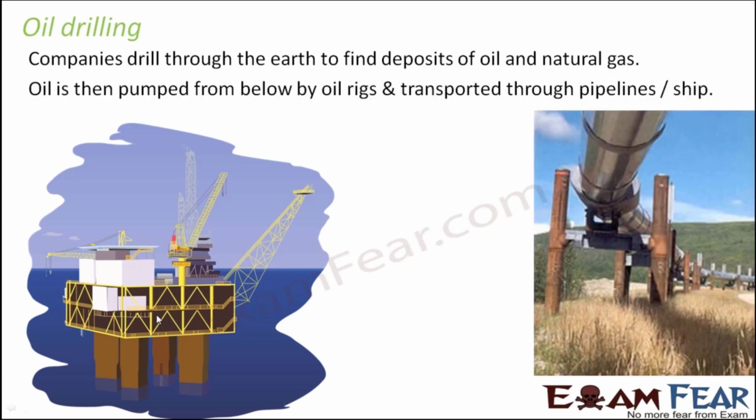Oil is then pumped from below by oil rigs and transported through pipelines or ships. As you can see here, this is how the entire setup would look. Once the oil is pumped from below to above, it is fetched above, and then using pipelines it is sent to various other locations. Ships are also used for transportation, because normally you will have these kinds of oil deposits under the ocean. So ships also act as a good mode of transport.